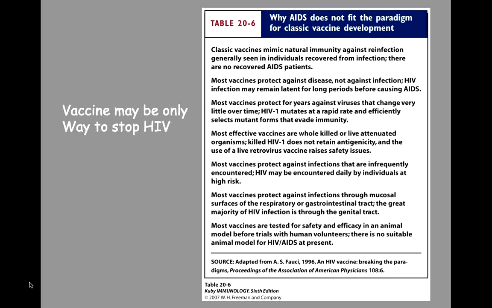Why AIDS does not fit the paradigm of classic vaccines is that most vaccines mimic the natural state of infection, and those recovered from most diseases are immune to subsequent attacks. The infection by HIV-1 and the immunodeficiency syndrome flourishes even in the presence of circulating antibodies directed against proteins of the virus.